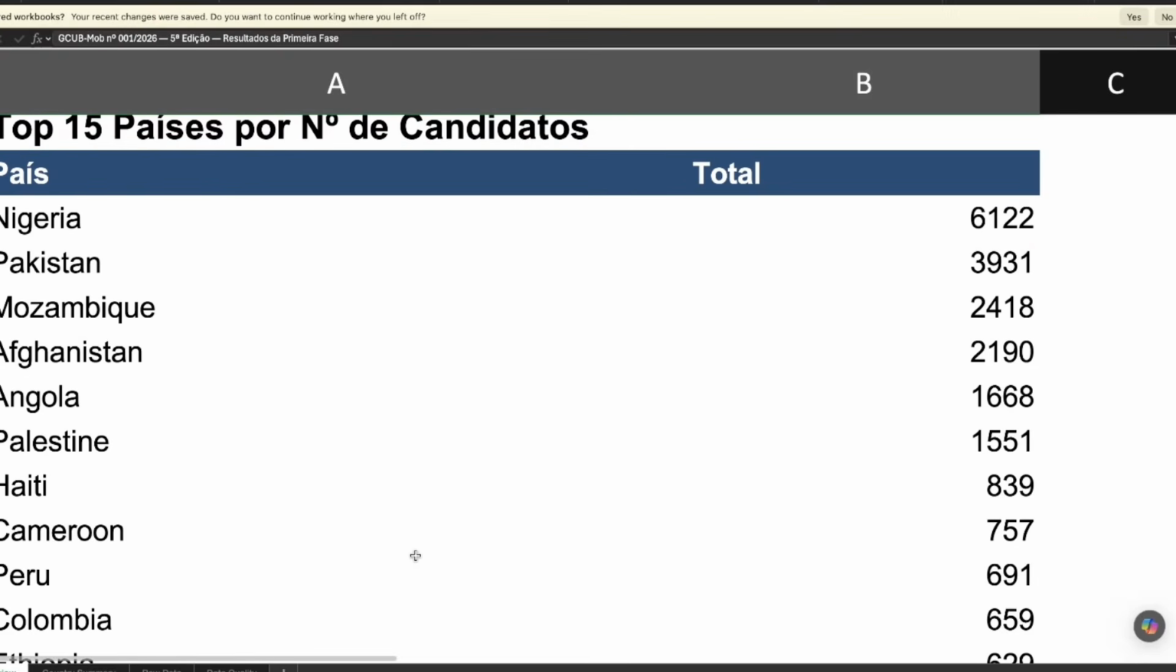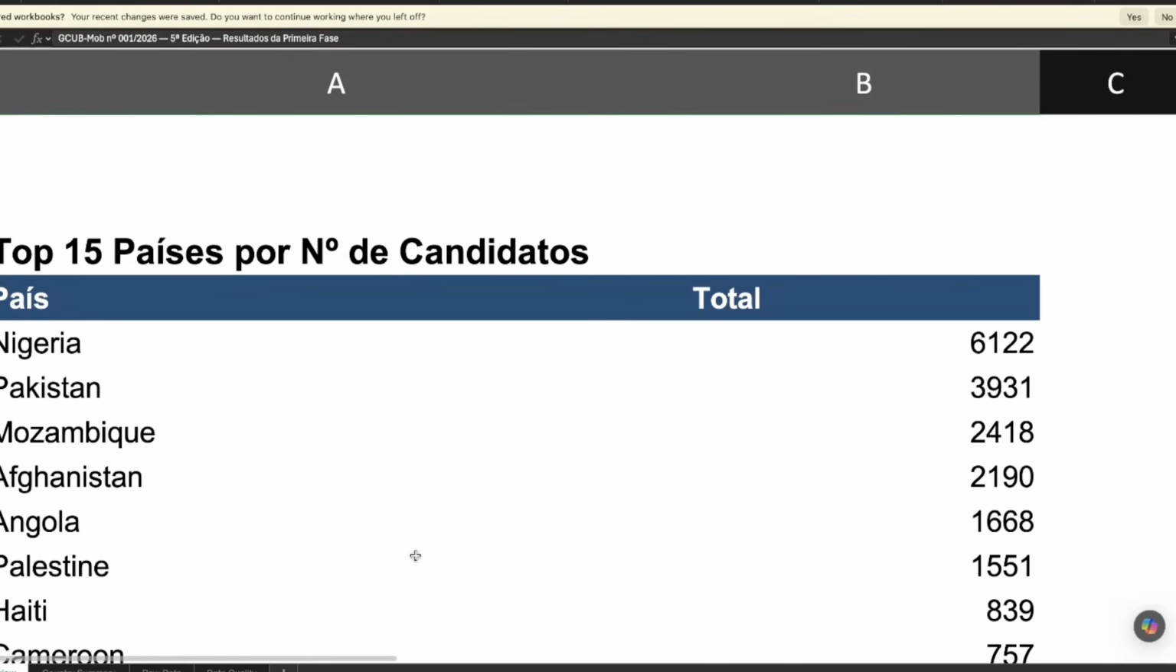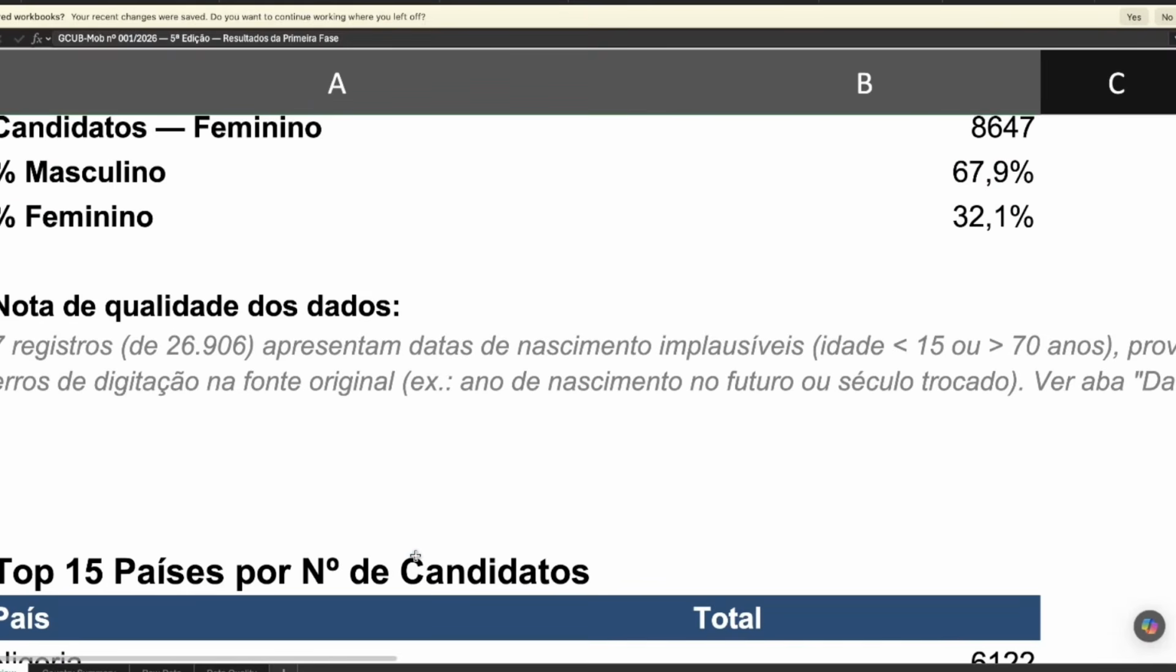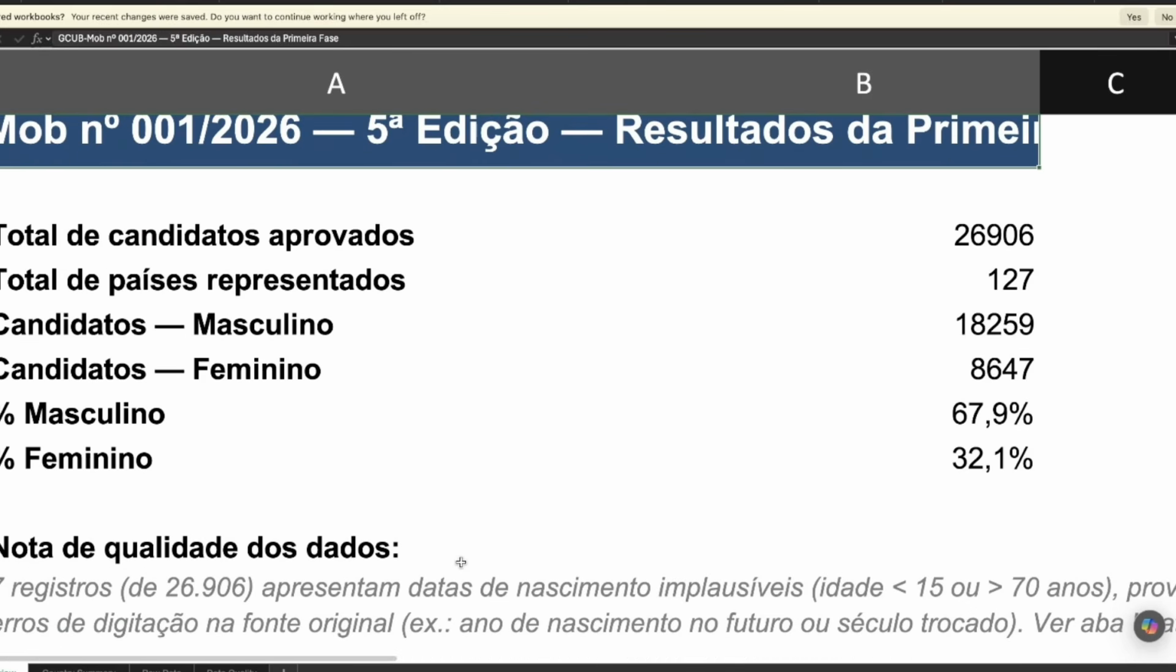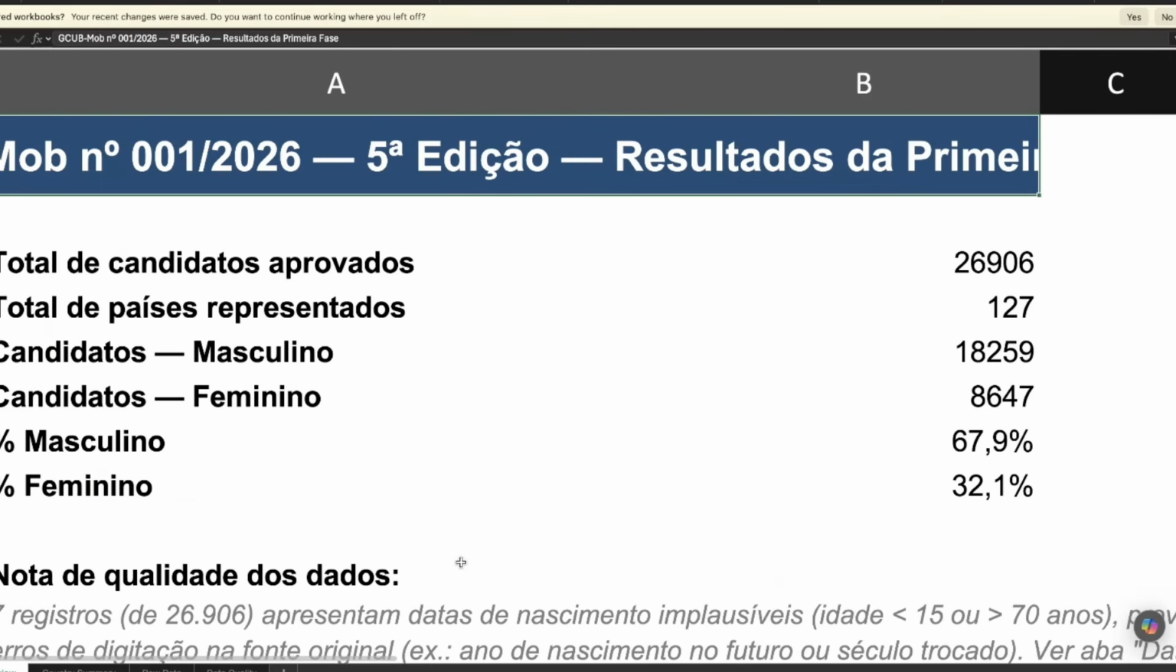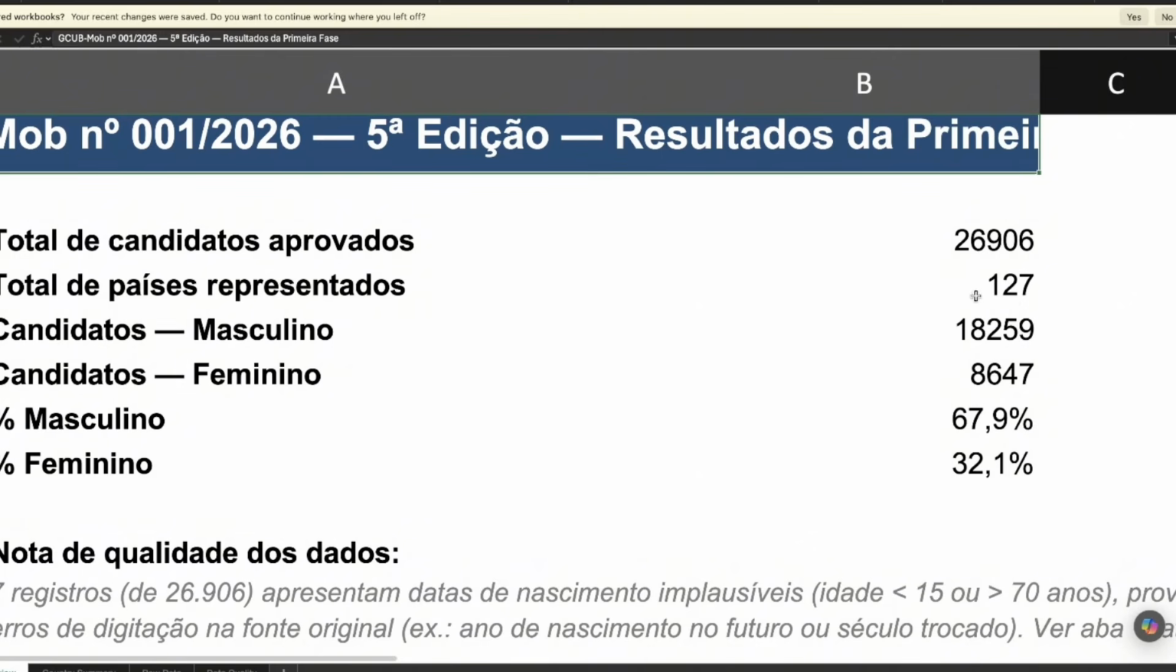Now we're not going to be stopping here. We still have to analyze this information better. You can see that this is the total number of applicants: 26,906. And don't forget I said the total number of applicants GCUB received this year was more than 50,000, judging from a reliable source and from the application numbers that we saw. More than 127 countries were represented.